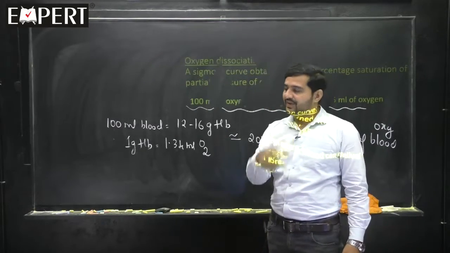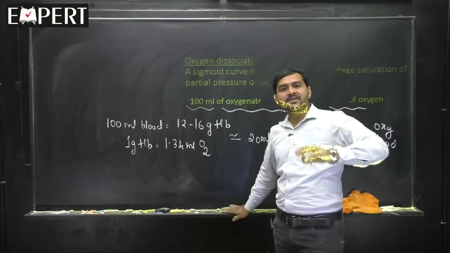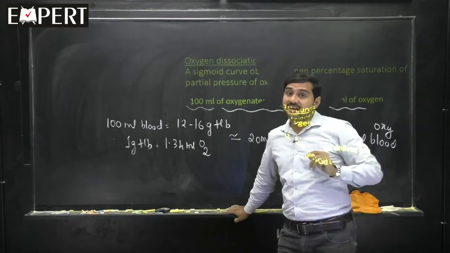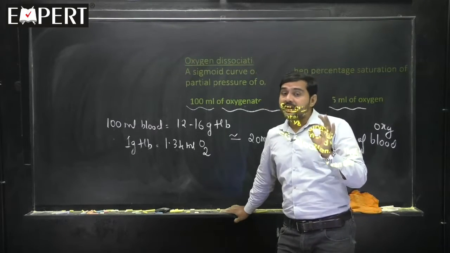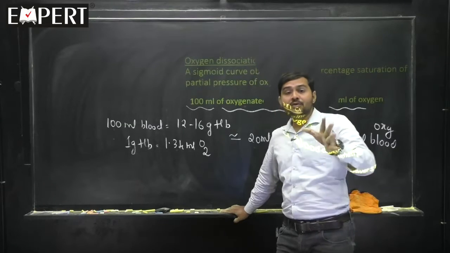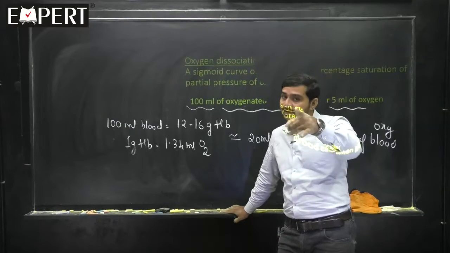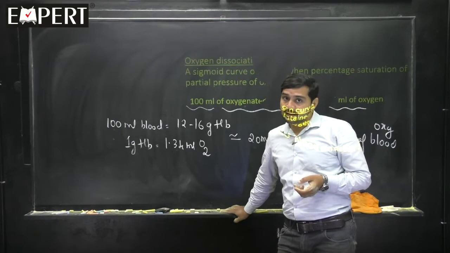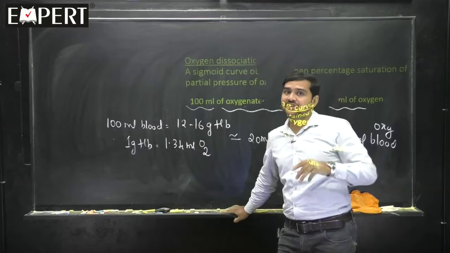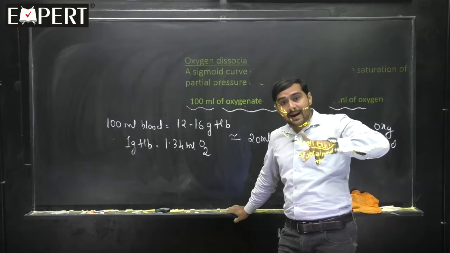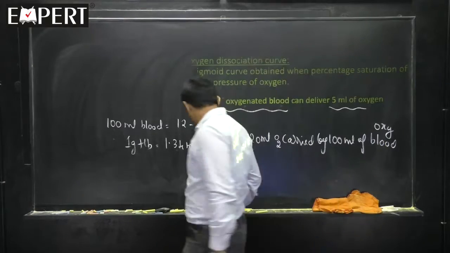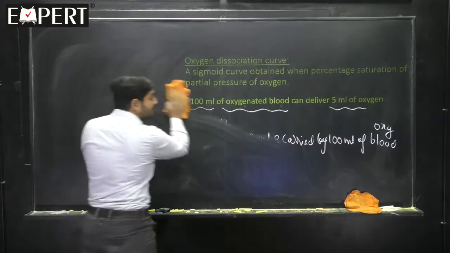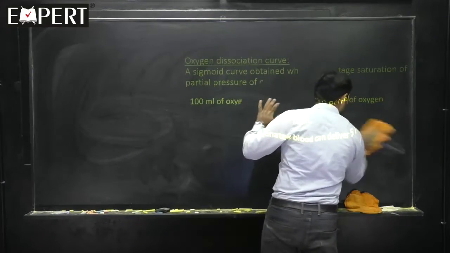One thing. Second point, if a person is going to a hypoxia condition, like high altitude, then also the amount of oxygen removed from the hemoglobin and given to tissue will increase. It is not 5 ml, it is more than 5 ml, maybe up to 10 or 15 ml. That means this is called regulation, changing for a better healthy life. Hope the matter is very clear for you. So, these values whatever I have given here are important for competitive exams, please remember.